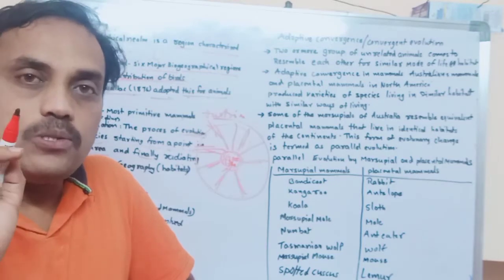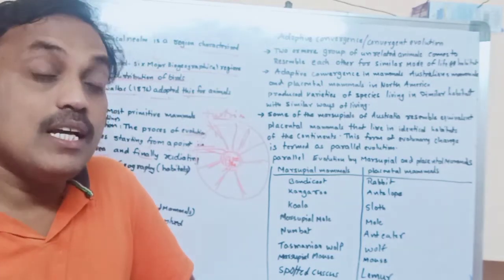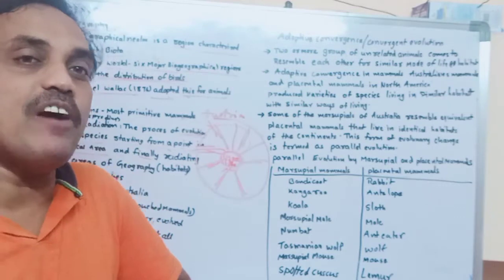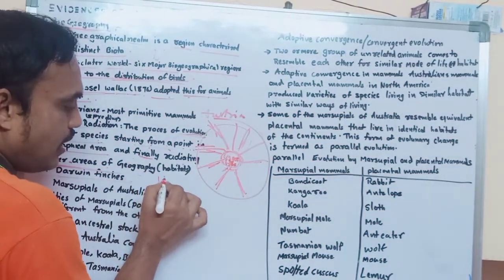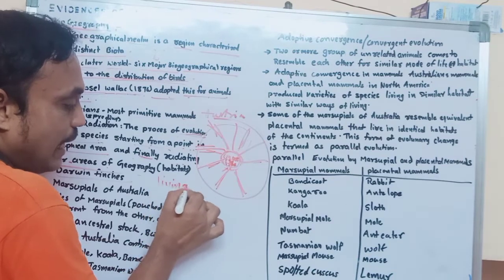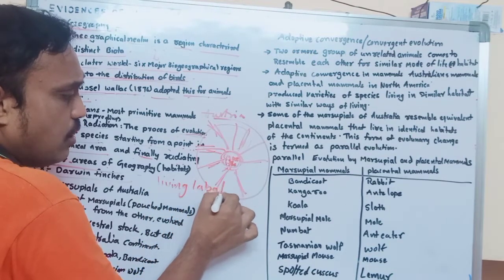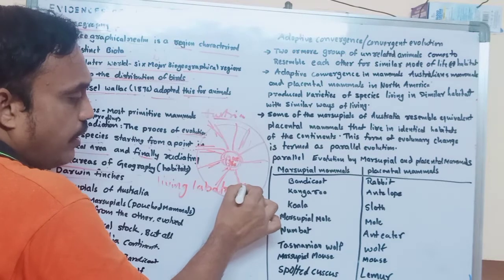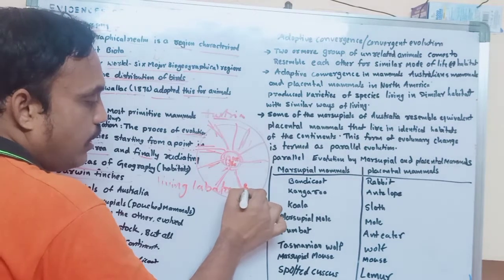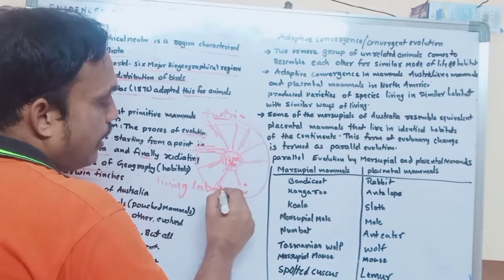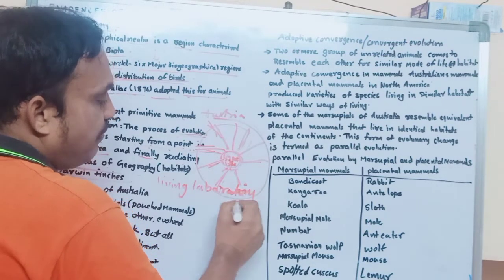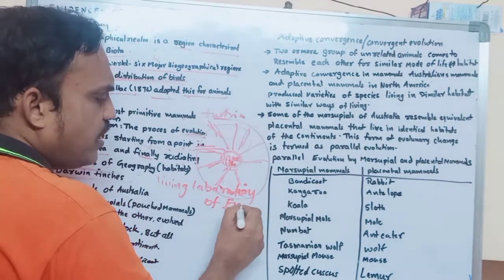The Galapagos Islands have another name: the living laboratory of evolution. Very, very important. What is the meaning of that?